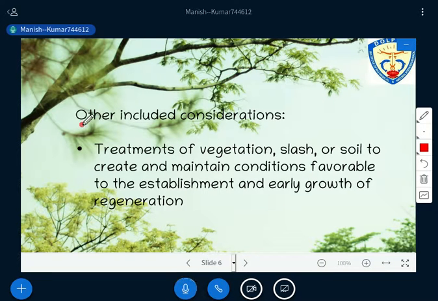And apart from that, what other activity that you can do with the regeneration is, you can provide certain kind of treatment to the vegetation. Right. What kind of treatment? You can do some kind of soil working there. Is it okay? Or you are using some kind of other chemicals to accelerate the growth. Right. Is it okay? So that you are able to get the early growth of regeneration. So these kind of practice you can also do with your regeneration process.